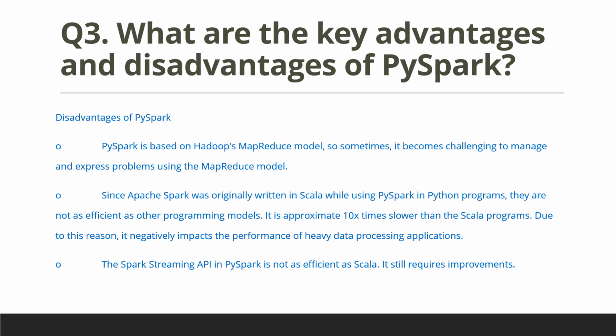Disadvantages of PySpark. PySpark is based on Hadoop's MapReduce model, so sometimes it becomes challenging to manage and express problems using the MapReduce model. Since Apache Spark was originally written in Scala, Python programs using PySpark are not as efficient as other programming models. It is approximately 10 times slower than a Scala program. Due to this reason, it negatively impacts the performance of heavy data processing applications. The Spark Streaming API in PySpark is not as efficient as Scala.